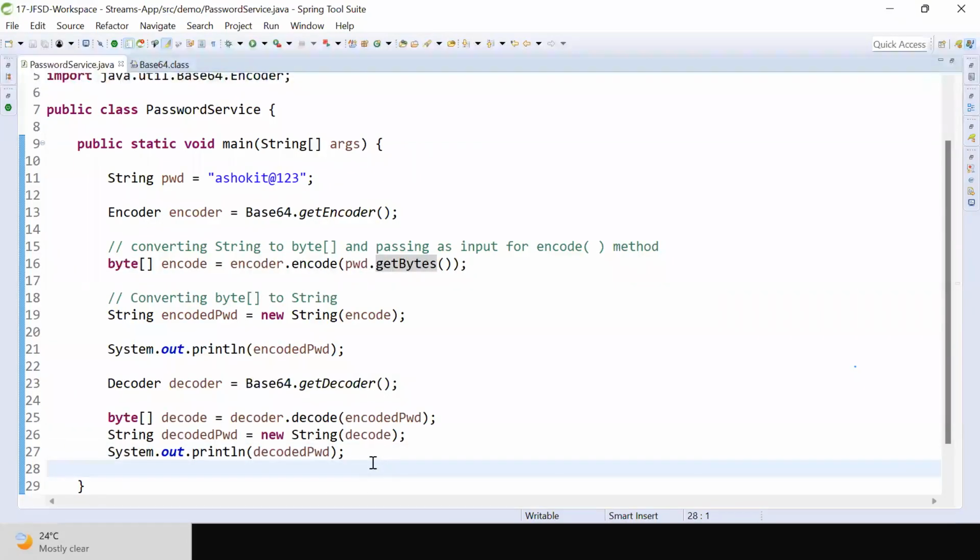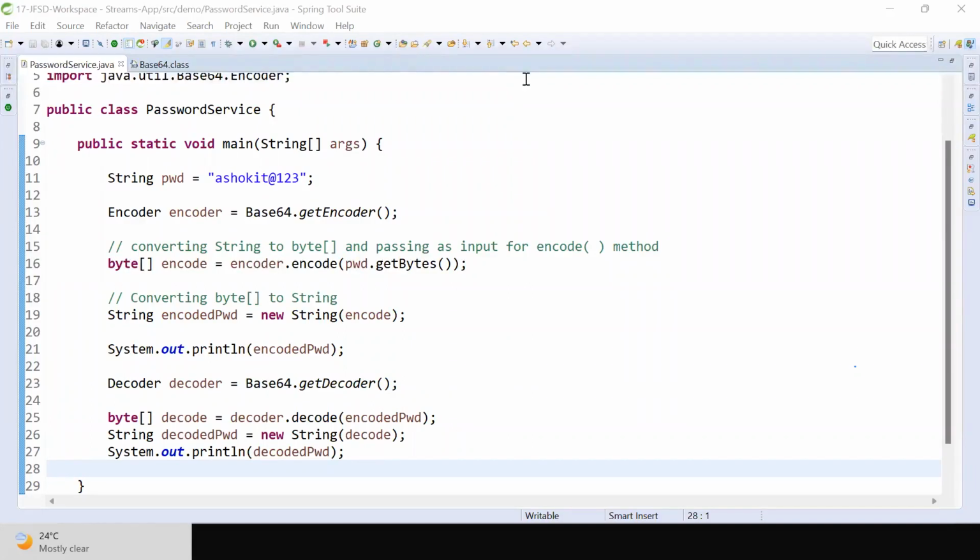But is this encoding and decoding secured? Come on, guys. Is it secured or is it not secured? No, it's not secured, because everybody can do this encoding and decoding, right? Then how to secure our passwords in the application? Encryption we need to use, not encoding.